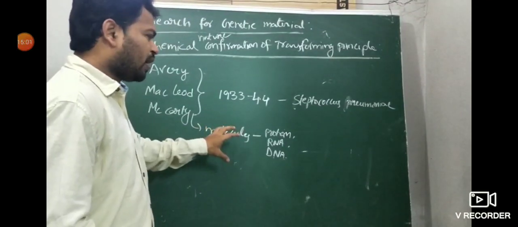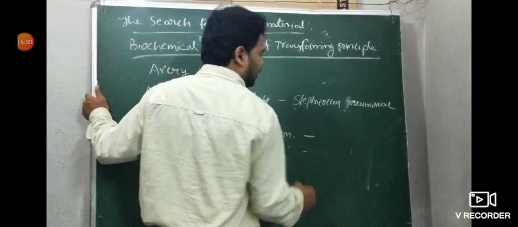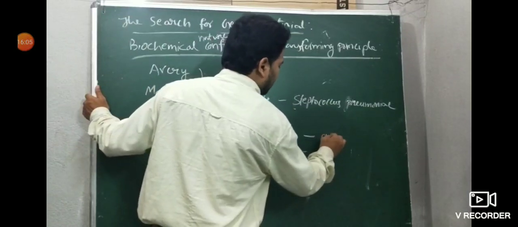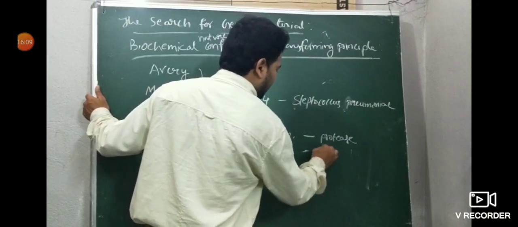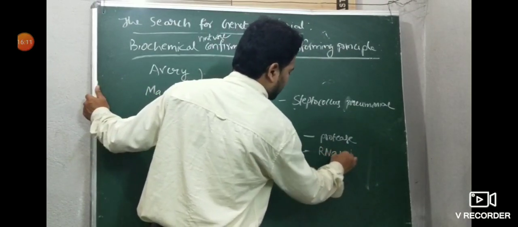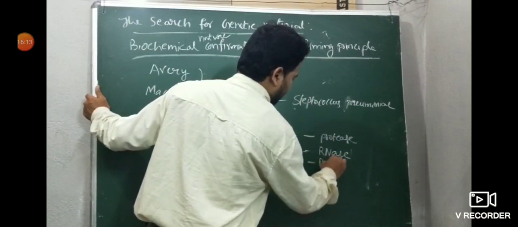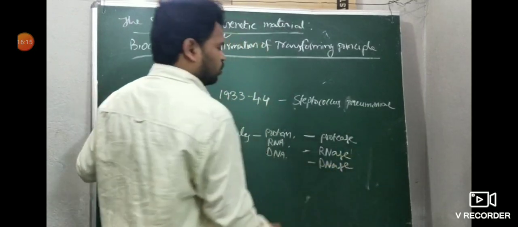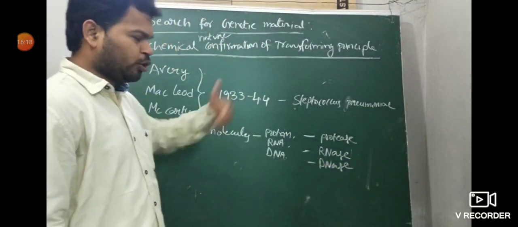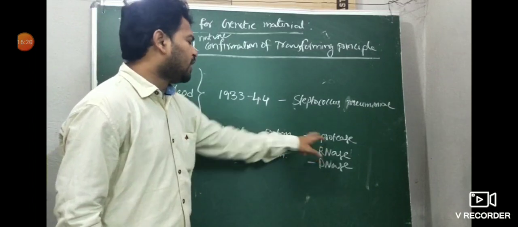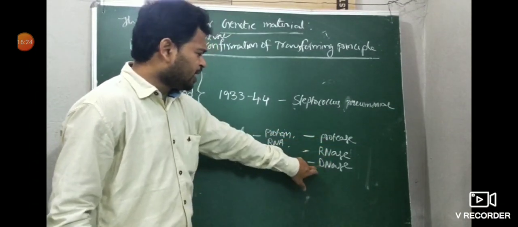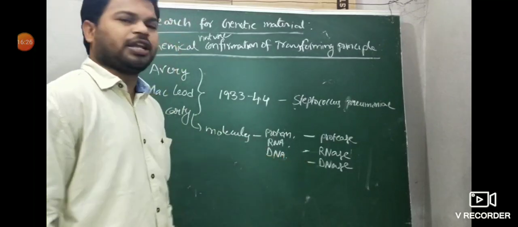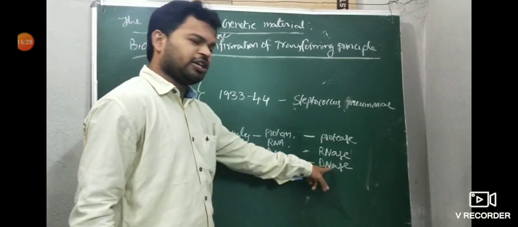Then for them, respectively, they took three types of enzymes. One is protease, second is RNase, third is DNase. So what are these enzymes? Protease digests the protein, RNase digests the RNA, DNase digests the DNA. What is the difference between DNA and DNase?